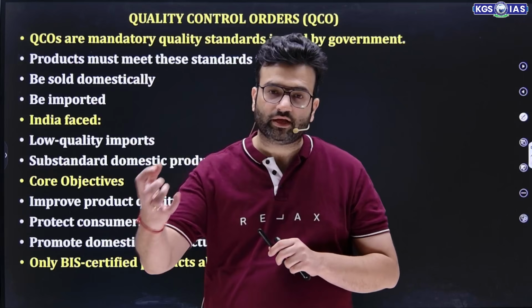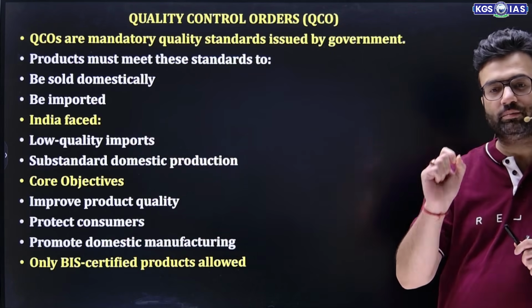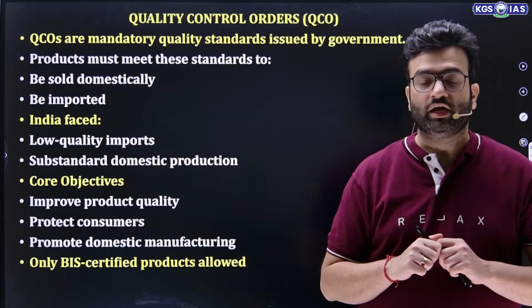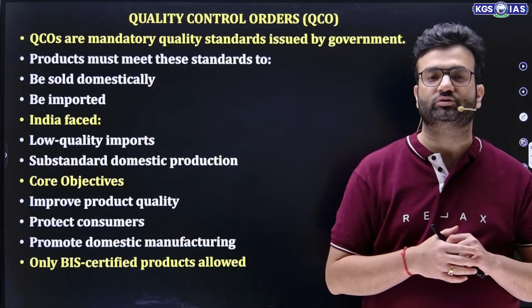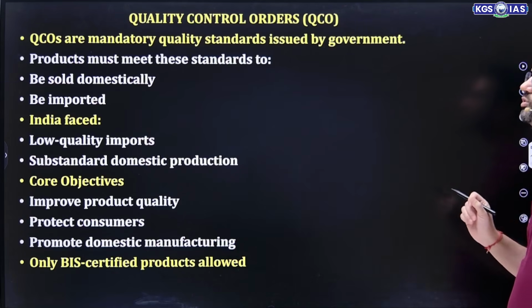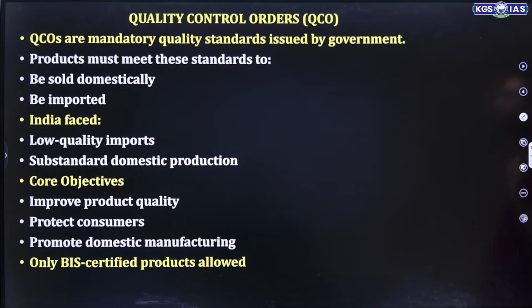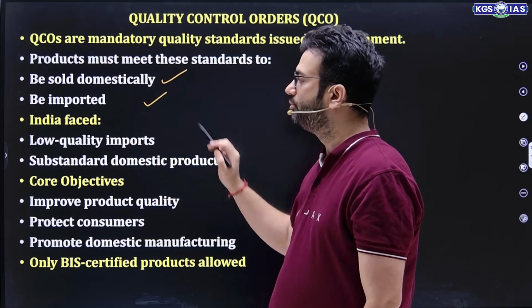That means if we are importing something, we should test that, and we want the particular product to be of good quality. Otherwise, the end result may be a bad experience for the consumers. So these quality control orders are mandatory quality standards issued by the government. Products must meet these standards, whether sold domestically or imported.